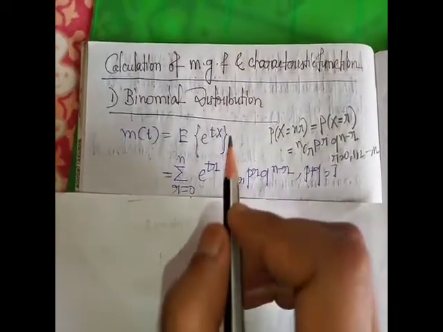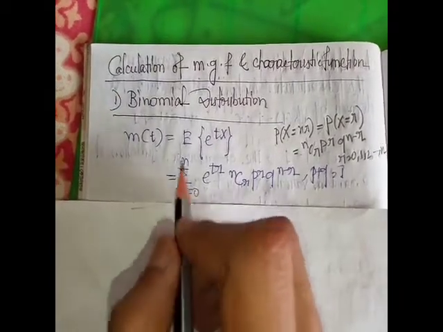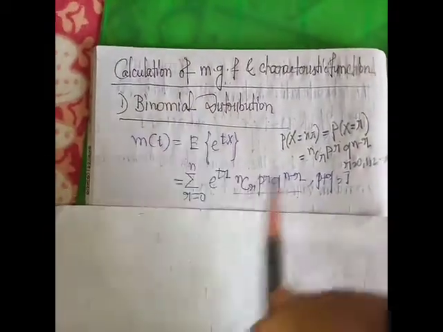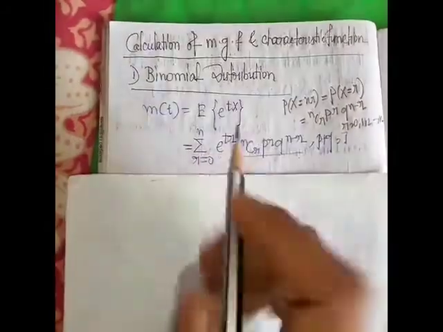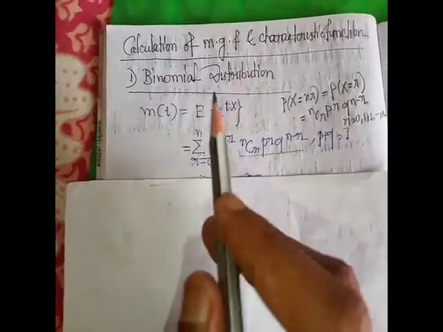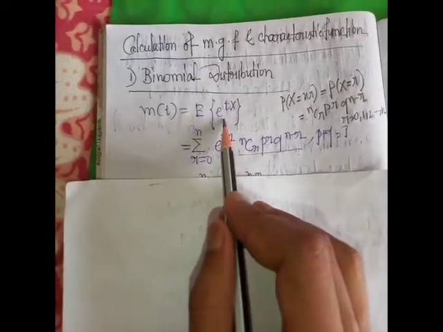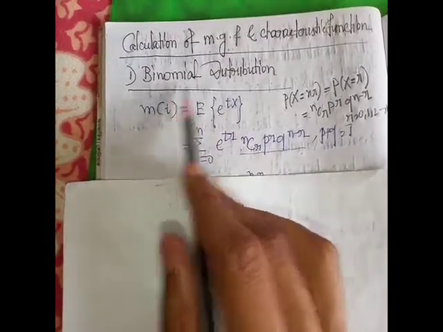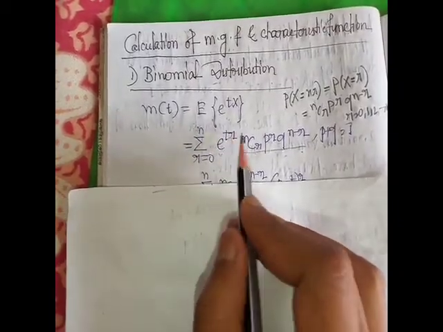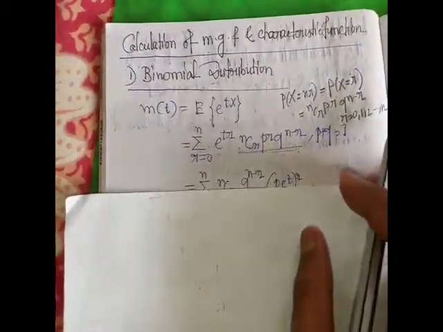The formula of expectation of any function for the discrete case is the summation over r of that function into its PMF. So it is the summation over r equal to 0 to n of e to the power tr into nCr p to the power r q to the power n minus r.